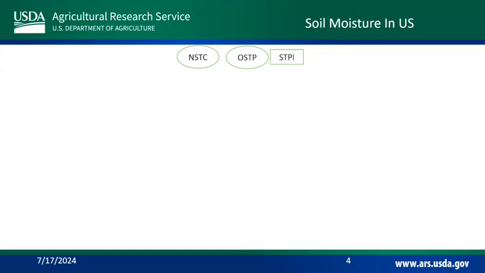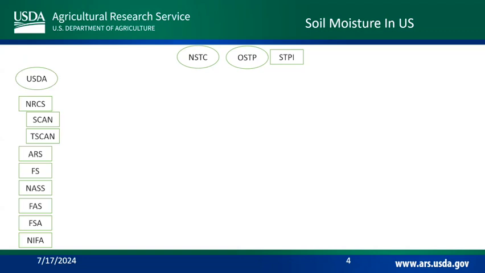You want to be able to integrate with all these operational agencies. You can't just completely replace people. So OSTP is kind of that interchange between the operational science fields within the government and the National Science Technology Committee. So the politics and the science do have to meet somewhere, especially when it comes to policy.